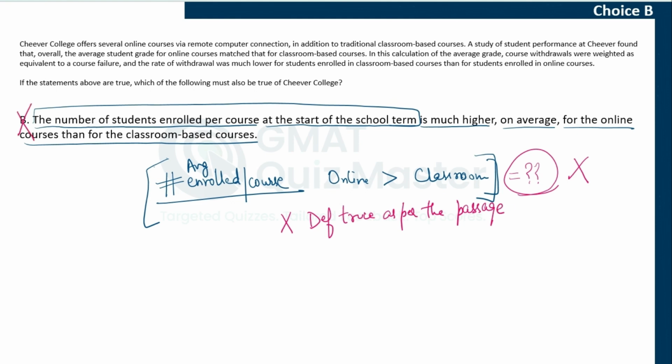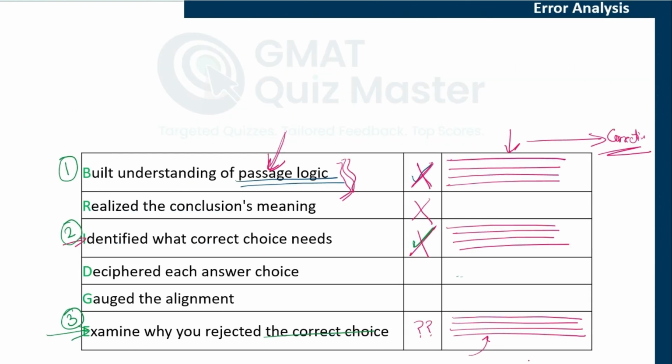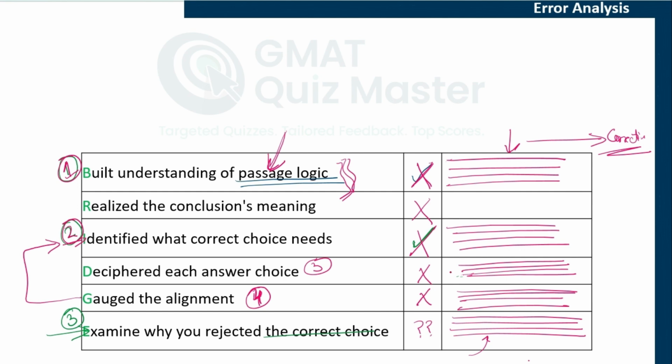Now, if you selected choice B, let's come back to the bridge table. Again, either your passage understanding was not correct, or you do not know what inferences are, or you did not understand what choice B is saying, or you did not gauge the alignment, you did not notice that choice B is not saying what the correct answer choice needs to convey, does not have that characteristic, and you faltered here. So please analyze your thought process and update the bridge table. Mention the exact reason where you faltered in the required row. If you did not understand the meaning of choice B, this is where it goes. If you did not gauge the alignment, this is where it goes, or these can be the root causes.